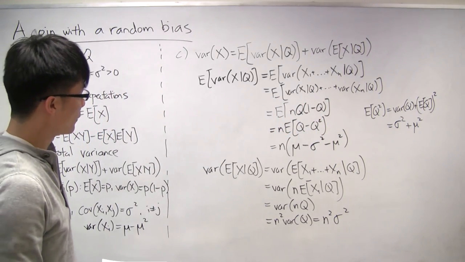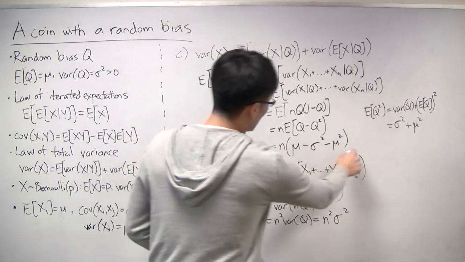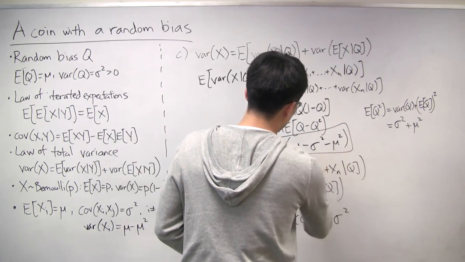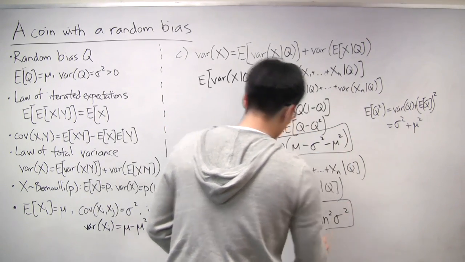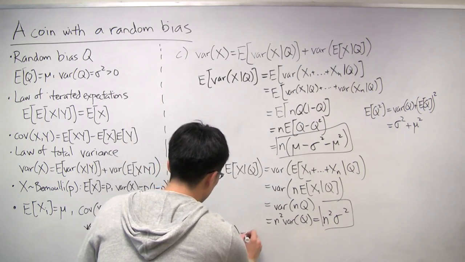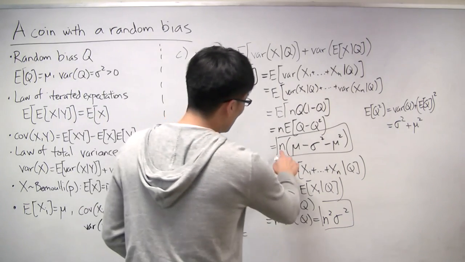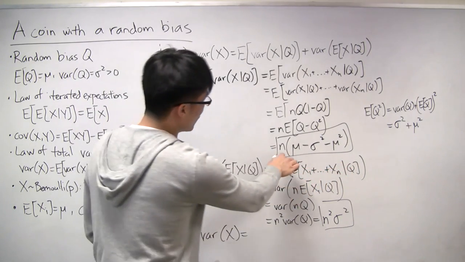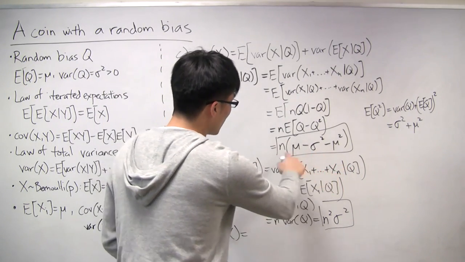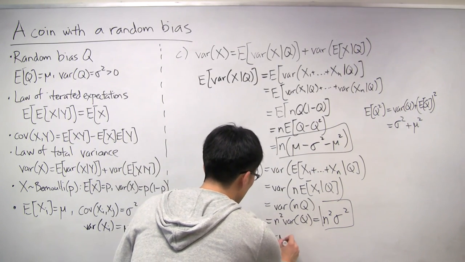All right, so the final answer is just a combination of these two terms. This one and this one. So let's write it out. The variance of x then is equal to, we can combine terms a little bit. So the first one, let's take the mu's and put them together. So it's n mu minus mu squared.